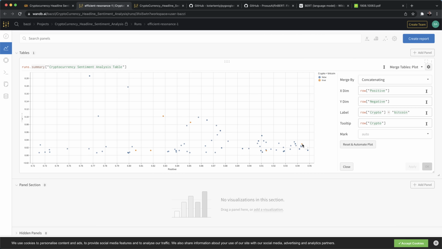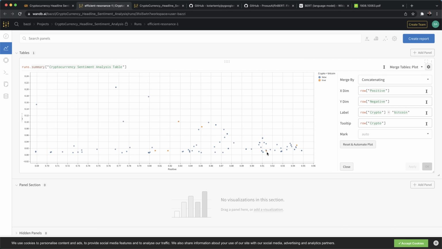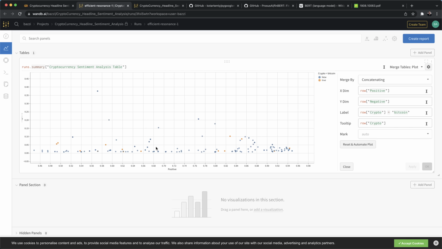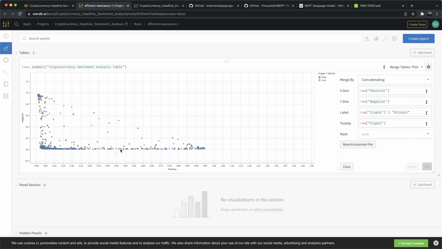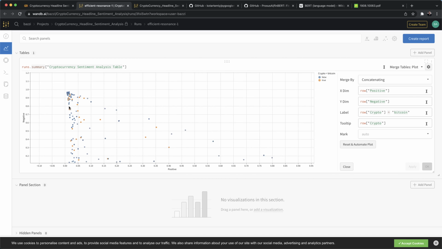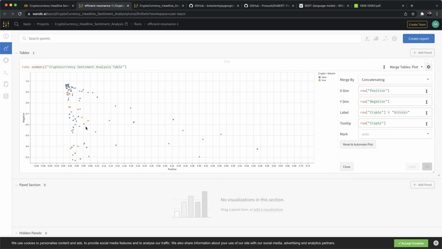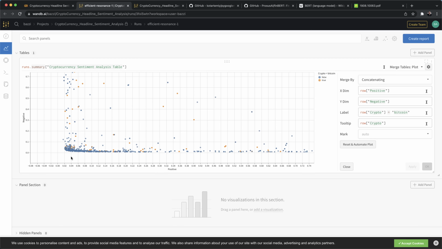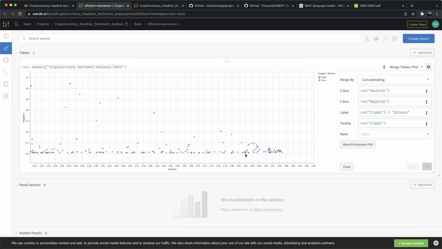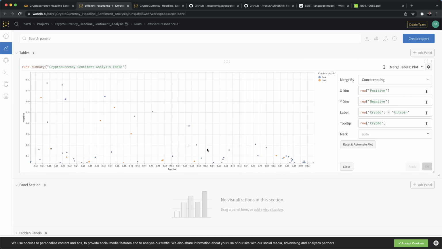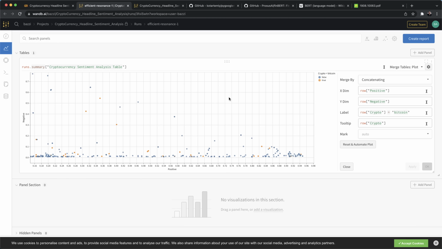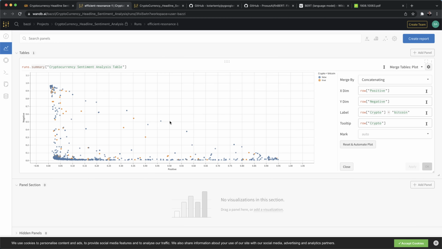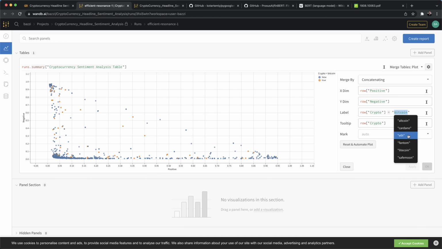So you see that for Bitcoin, if we zoom in over here, we've got those 2 points right here that are mostly positive. But then we also have a considerable amount, the orange dots, which are true, that is, Bitcoin. So you've got some points that are negative, and also a considerable amount that are neutral. So it's up to you to decide. Maybe you want to count the number of points that are mostly positive over mostly negative.